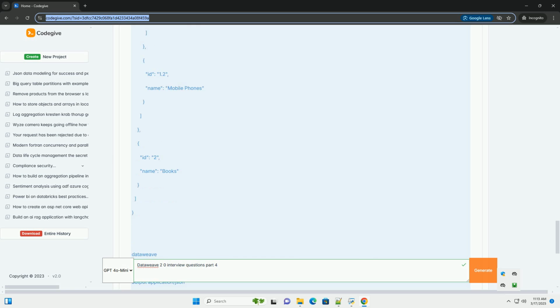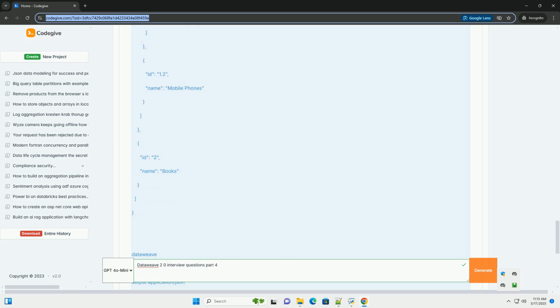Using groupBy. Describe how you would aggregate data from multiple sources using DataWeave. Read data from each source, join or filter based on common keys, and then aggregate the data using map and reduce. How do you prevent errors when accessing optional fields in DataWeave?